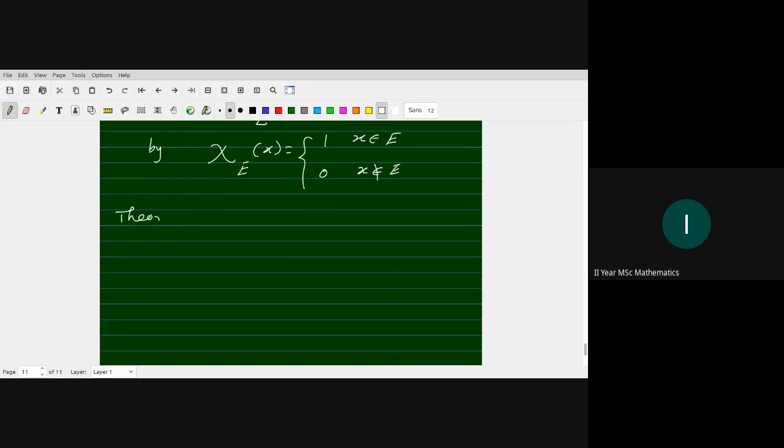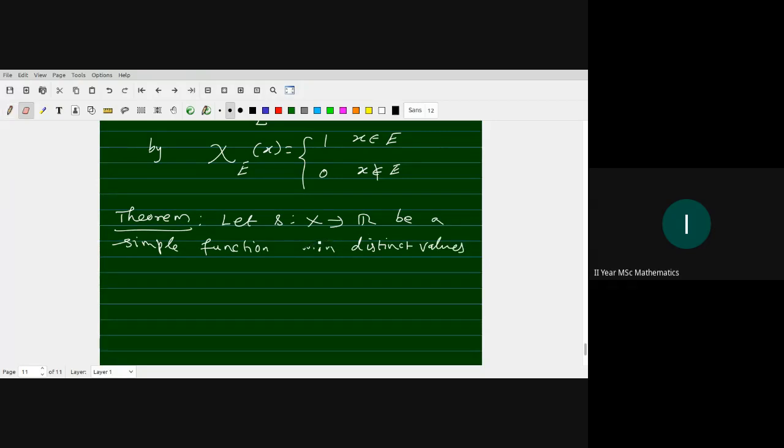So, theorem: let S from X to R be a simple function with distinct values, whose values are finite. The values are denoted by alpha 1, alpha 2, up to alpha n.